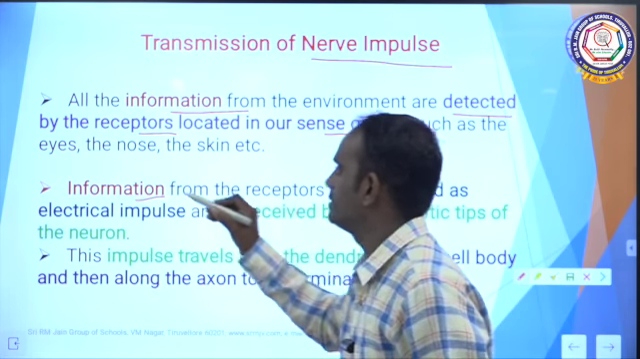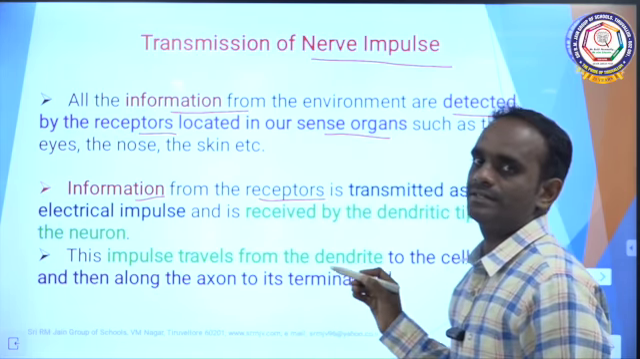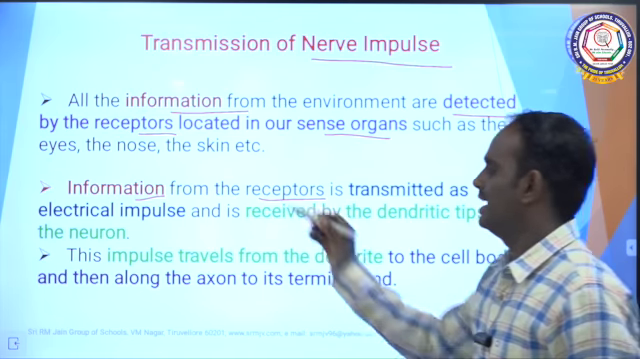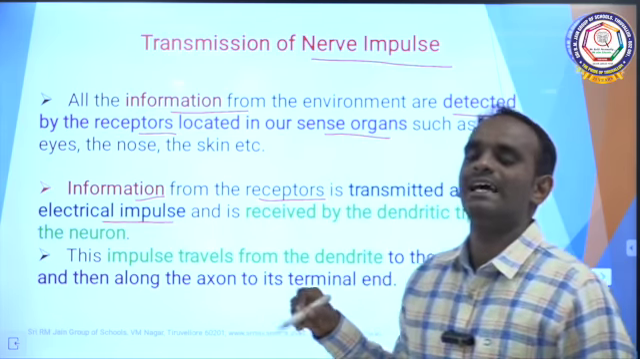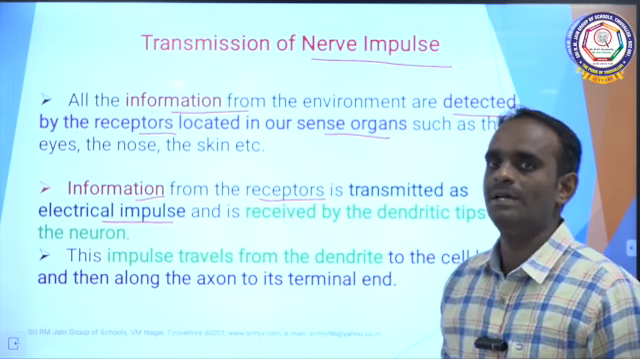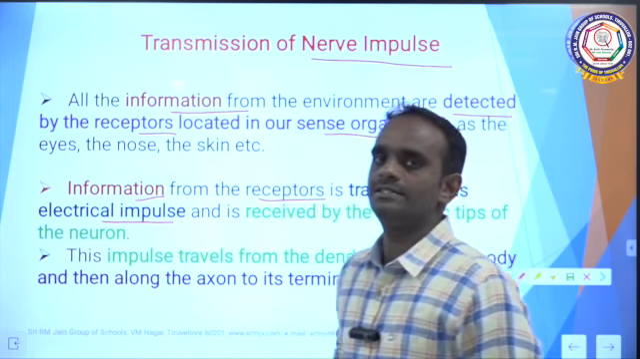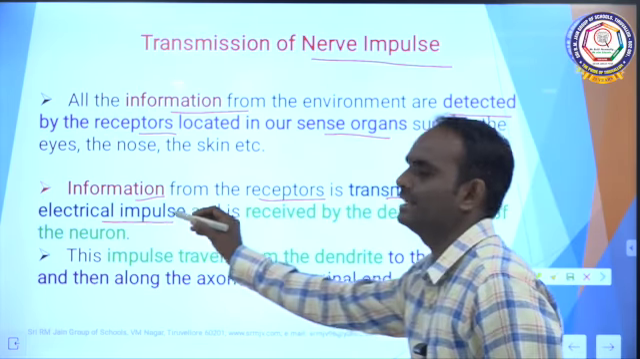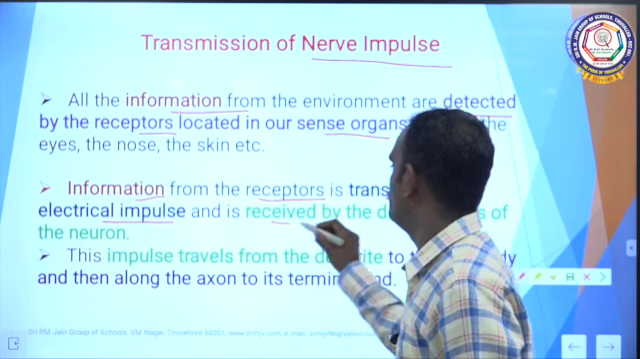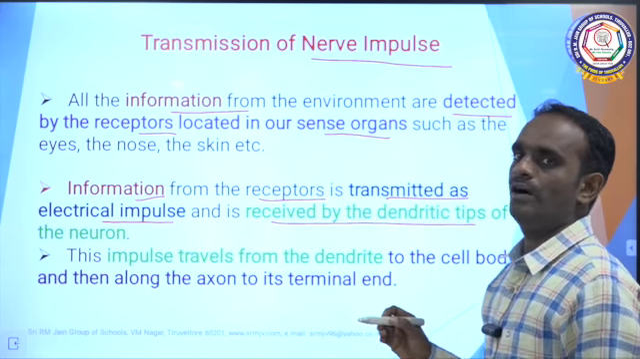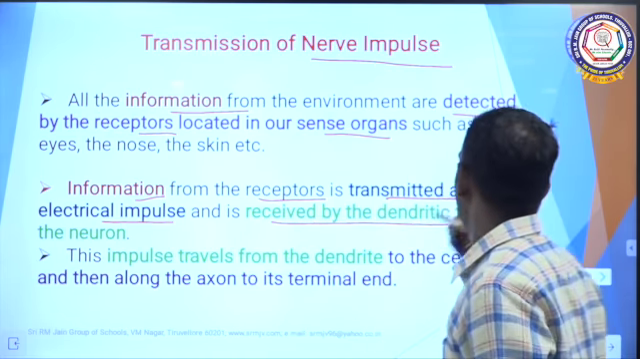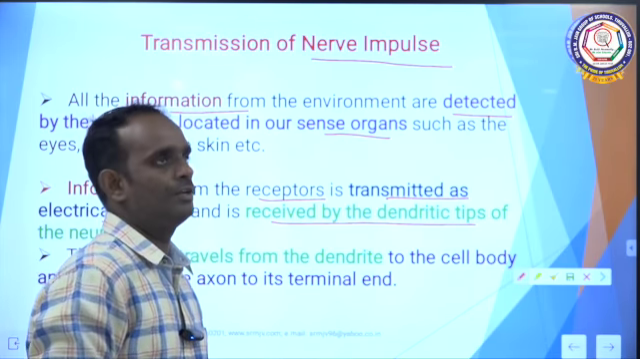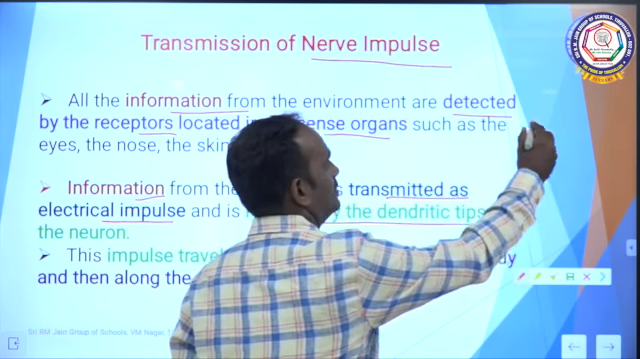The information from the receptors present in the sense organs is transmitted as electrical impulse. Once again I am repeating, the information from the receptors is transmitted as electrical impulse and it is received by the dendritic tip of a neuron. You know very well, a neuron has 3 important structures. I am going to draw the diagram of a nerve cell or neuron. See,